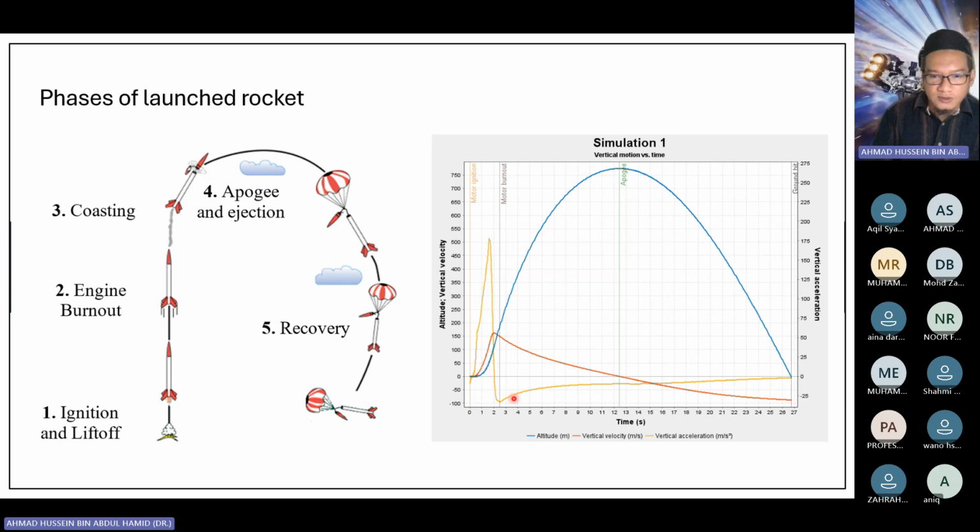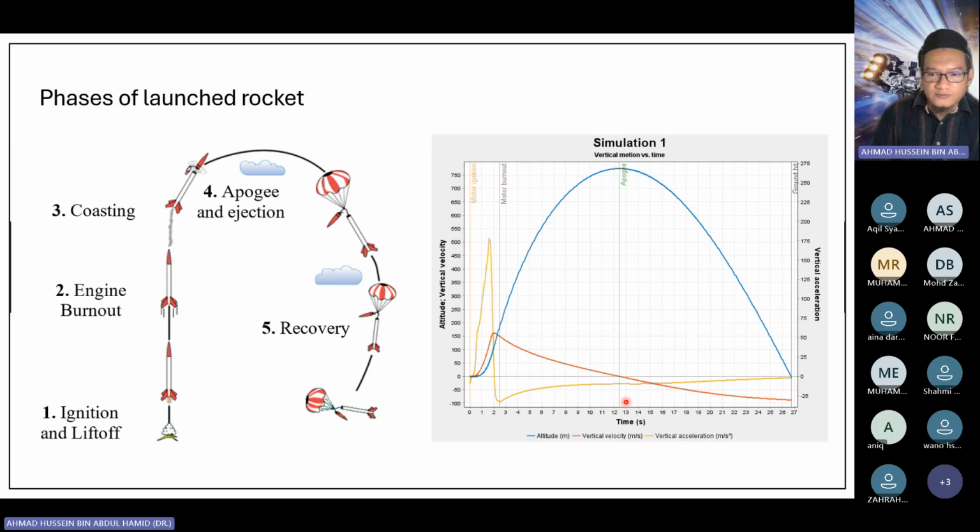So we focus on altitude. Altitude will increase until it reaches the maximum altitude. We call it apogee. Then the rocket will tilt and move downward to the earth again, and the altitude will drop until it reaches the ground at 0 altitude.